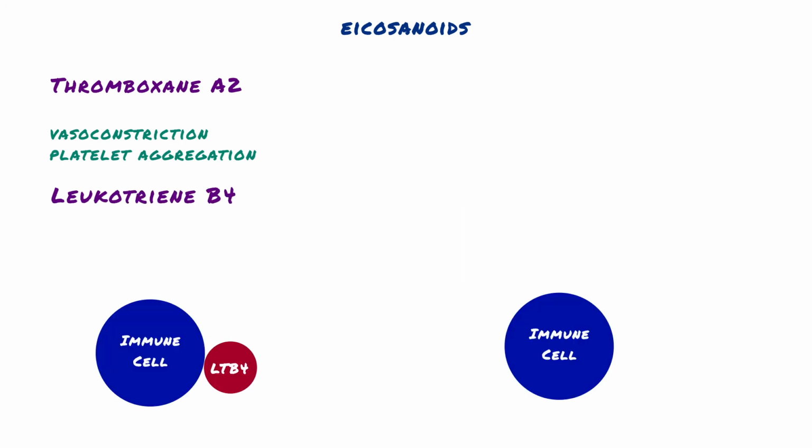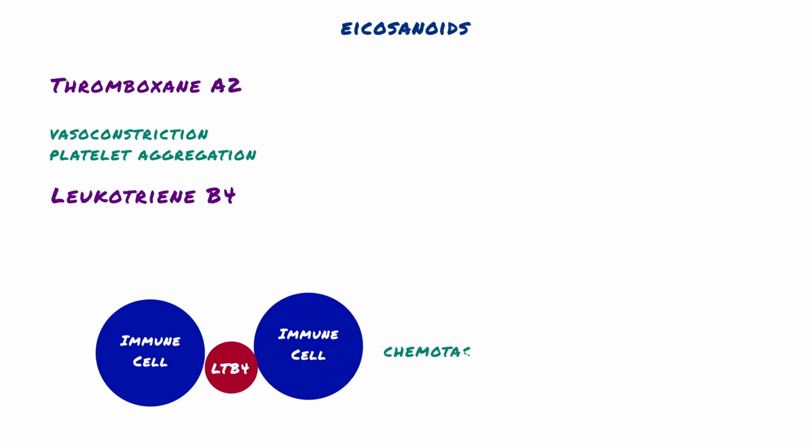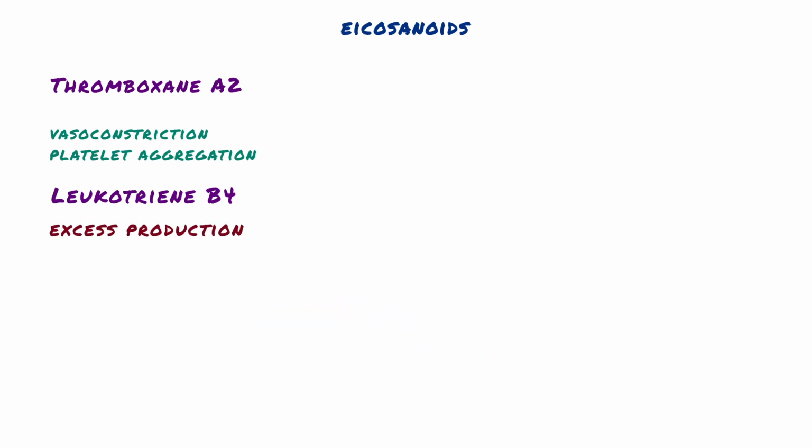Leukotriene B4 is synthesized by immune cells, especially neutrophils, to attract other immune cells, indicating that it has a chemotactic effect. Excess production of leukotrienes can result in an asthma attack. The bronchoconstrictive effect of leukotrienes can be reduced by blocking the receptors of leukotrienes.